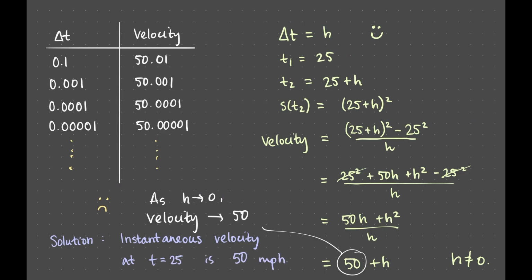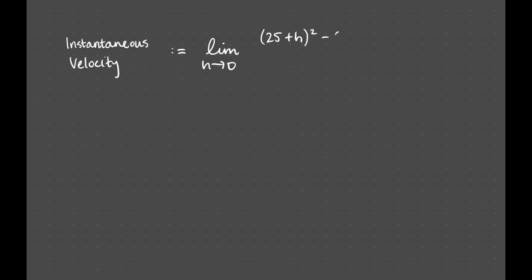The important thing is that this number 50 is not really a velocity per se, but rather a limit of velocities, where the limit is obtained by making the change in time closer and closer to 0. In particular, it is the limit of 25 plus h squared minus 25 squared all over h. And we're taking this limit as h tends to 0.